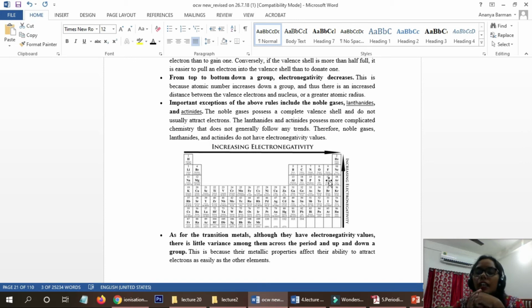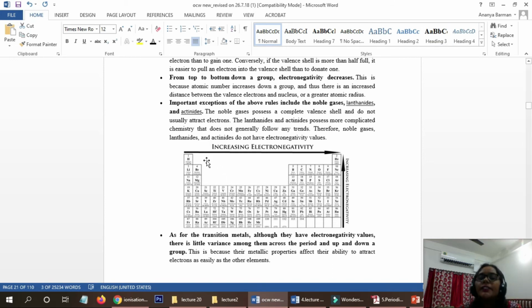Now the electronegativity of the oxygen atom is much higher than the hydrogen atom. That's why what will happen? The covalent bonded electrons will be pulled towards the oxygen atom. Okay, so the oxygen atom has a tendency to pull the bonded electrons towards itself. This tendency is called electronegativity.